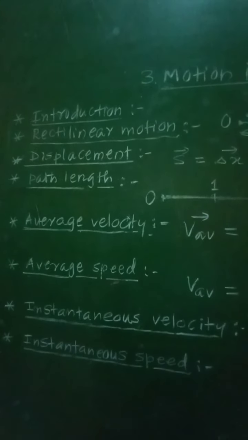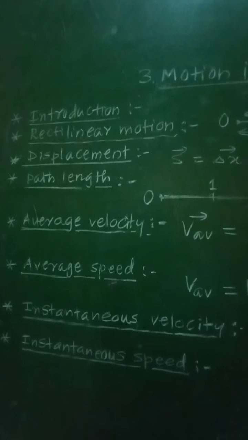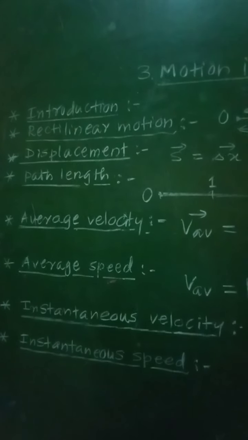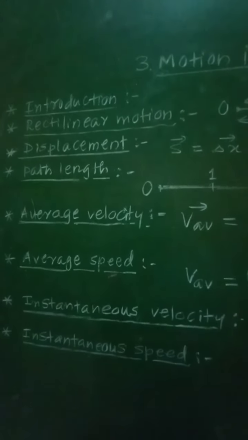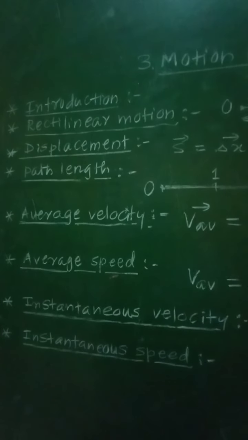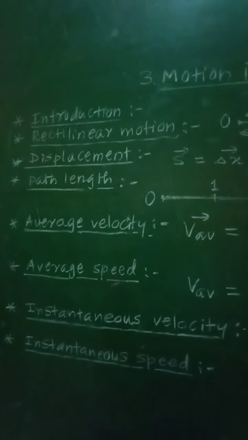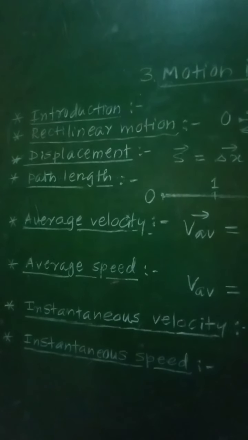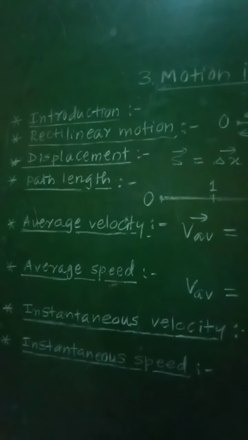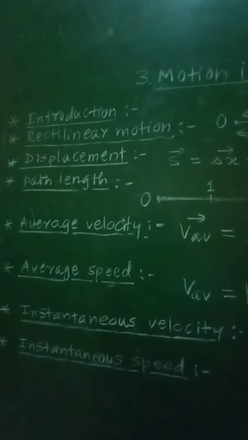First one, that is motion along a straight line, that is rectilinear motion or translational motion. Second, motion in two dimensions, that is motion in a plane.